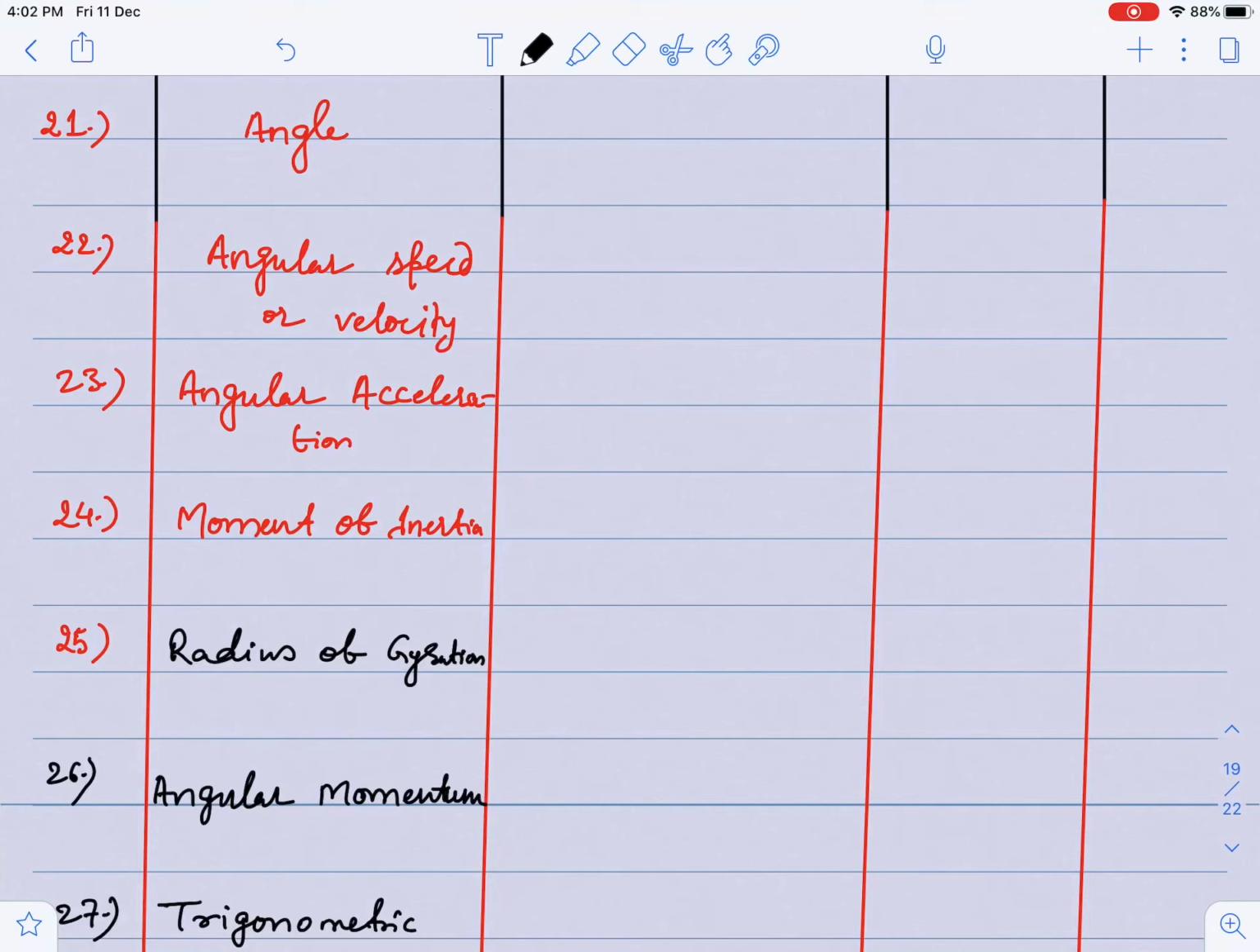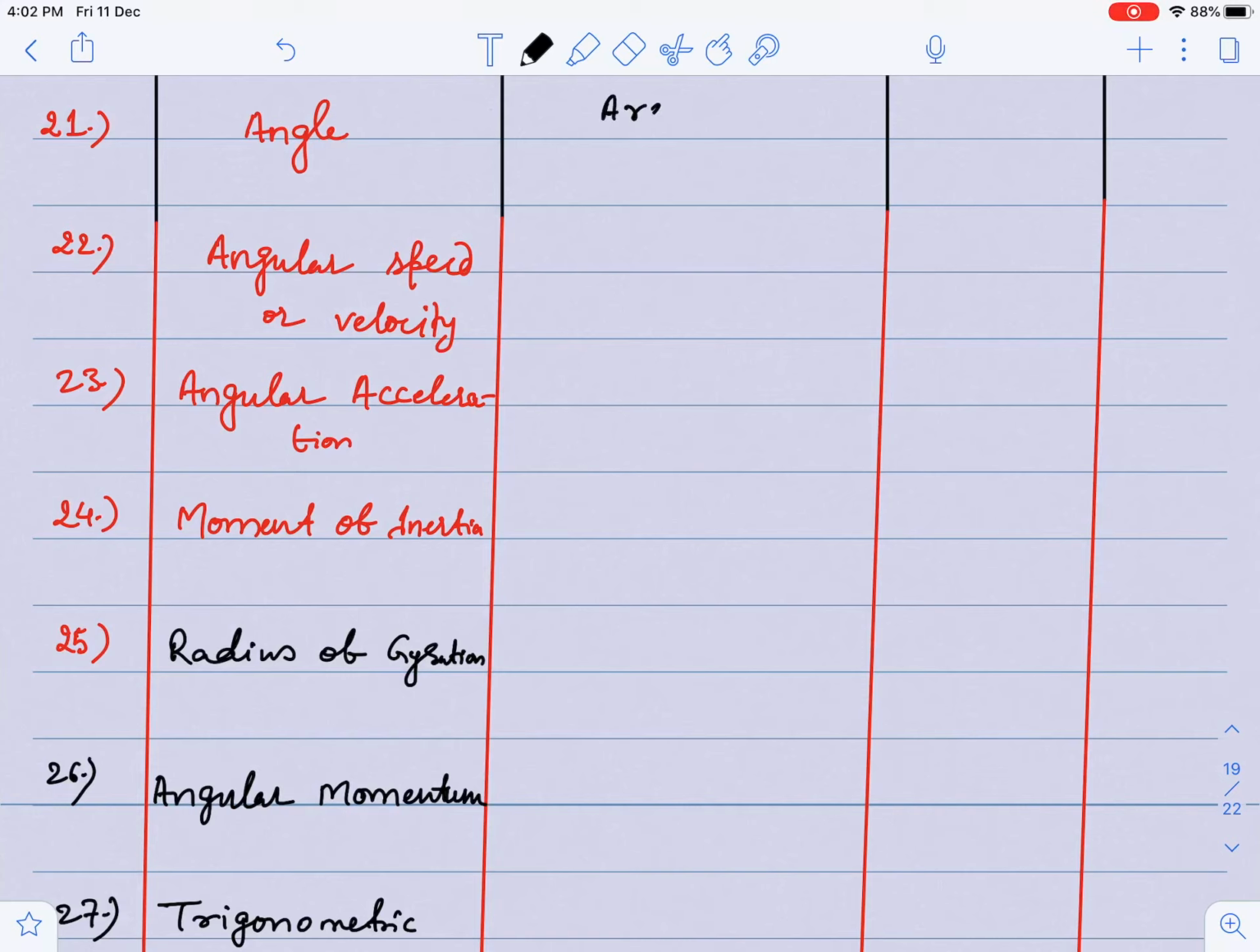So good afternoon everyone. This is the sixth lecture of Introduction to Physics. Last lecture we discussed 20 fundamental and derived quantities and their dimensions. Now we are continuing after that.